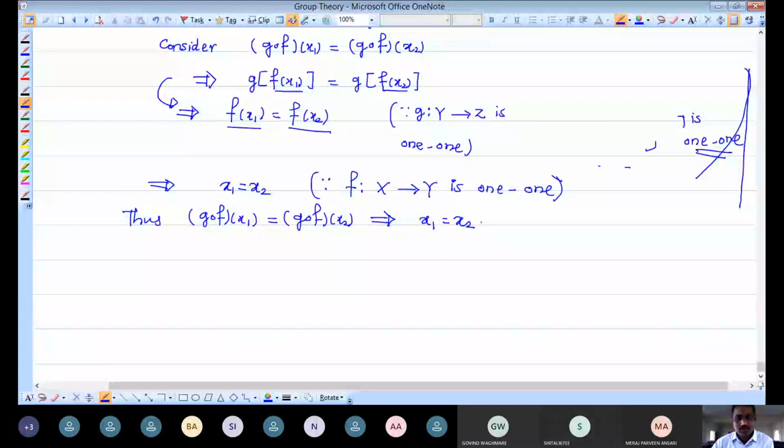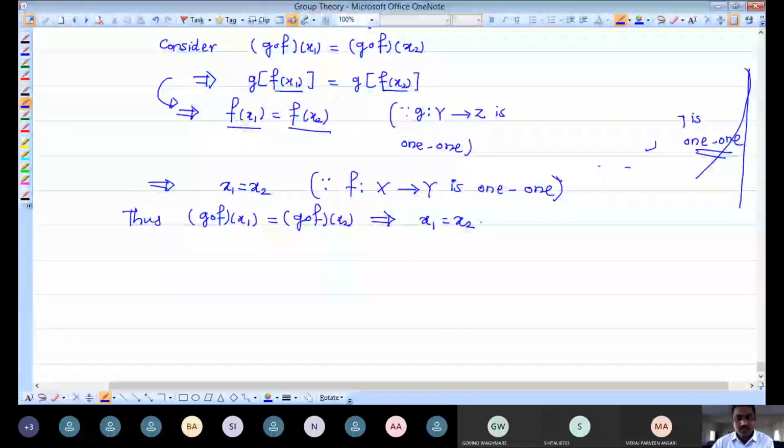Therefore, if for this mapping we have this type of statement, then we can say that this mapping is nothing but 1-to-1. So we have proved 1-to-1ness of this mapping.